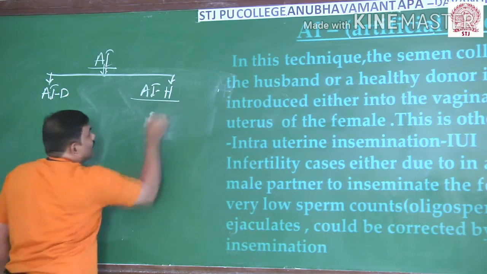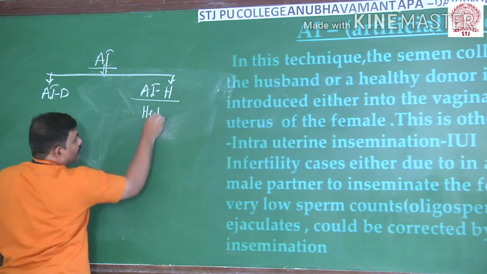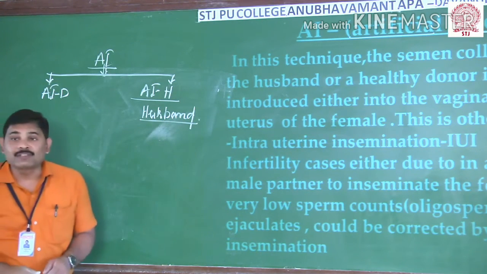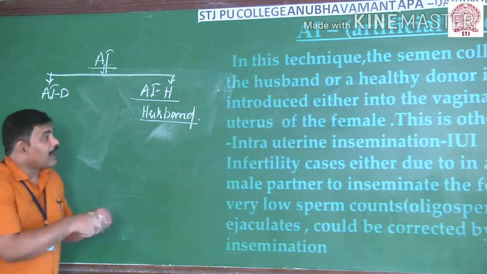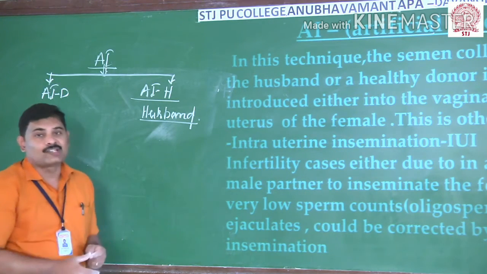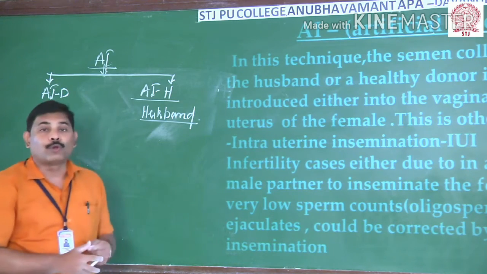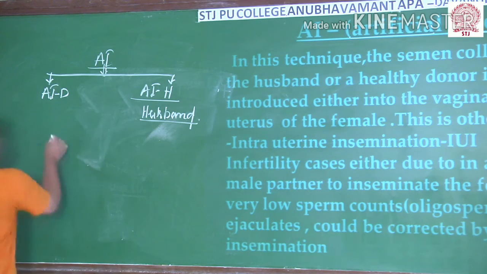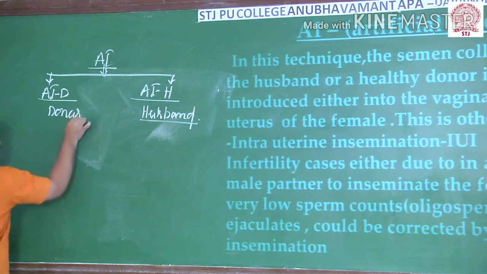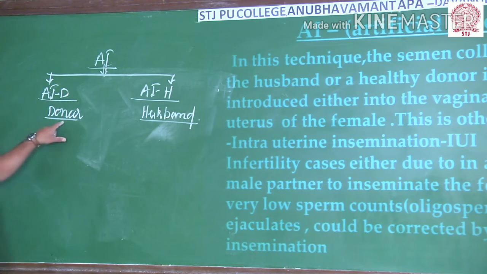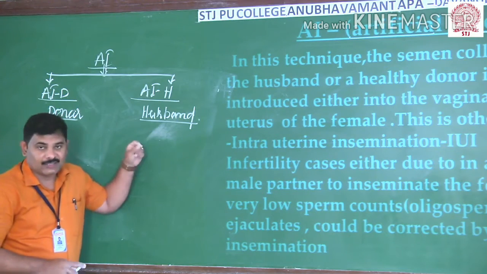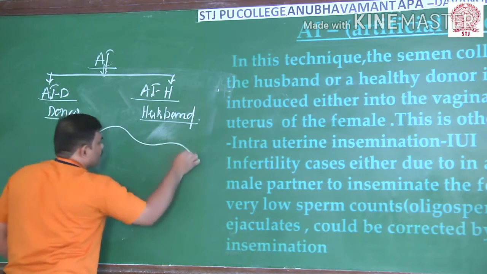If the semen or the sperm is collected from the husband, generally you go with artificial insemination husband. If the husband's sperms are not in a good condition, if he is not able to produce good sized and healthy sperms, in such cases generally people will go with the sperm of a donor. If the sperm is collected from the donor, we call it AID. If it is collected from the husband himself, then we call it AIH. In this case, let us see what happens.